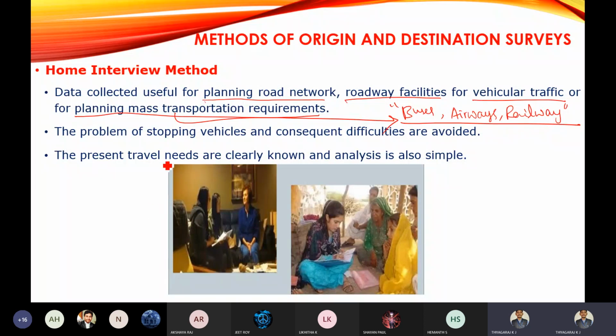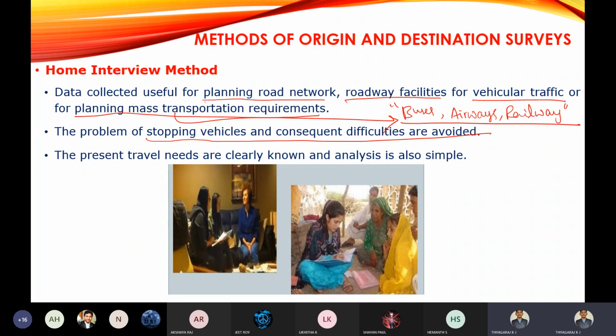Then, the problem of stopping vehicles and the consequent difficulties are avoided. As I told you, there is no chance of stopping vehicles on the road, and those consequences will not arise in the home interview method. Why? Because we will not be going to the road; we will be going to the house and interviewing the persons present there, without any stoppage of vehicles.